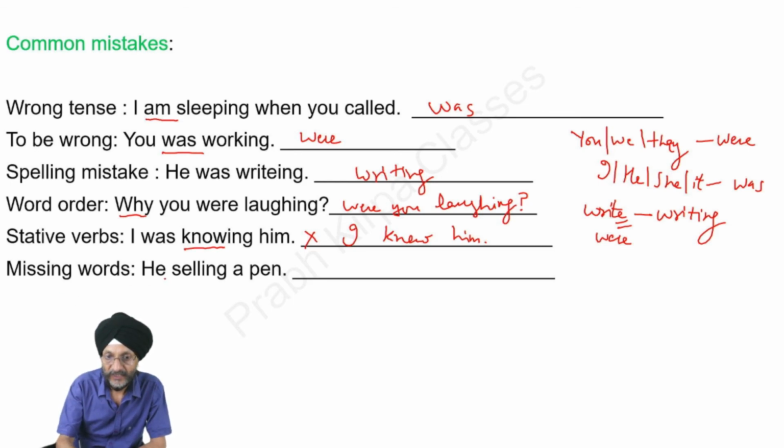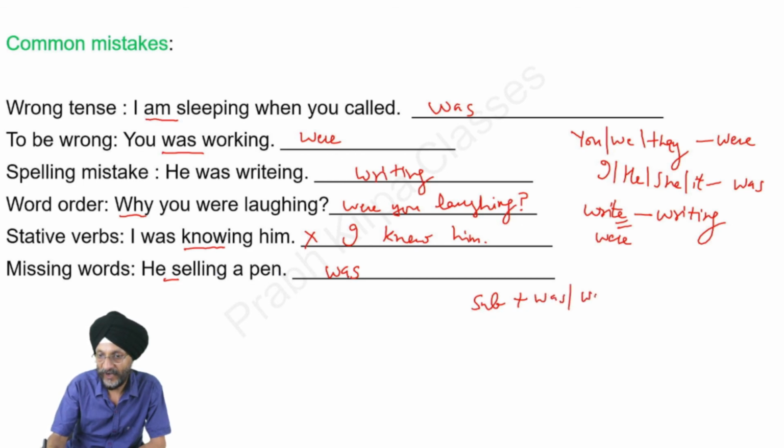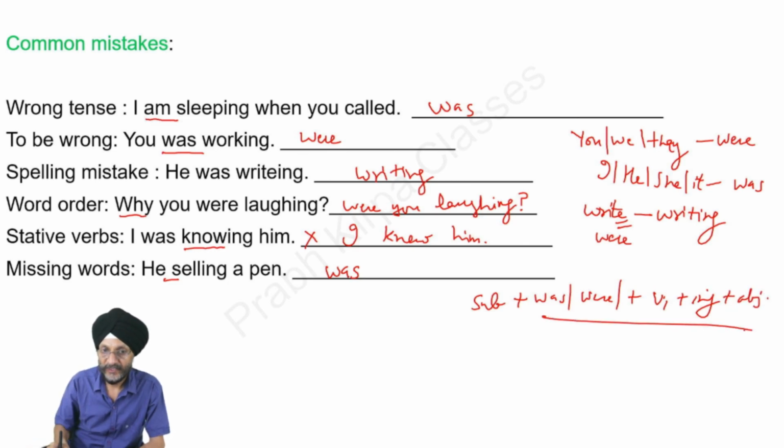Missing words: He selling a pen. He was selling a pen. As already told, first comes subject, then comes was or were, the helping verb, then we have to add verb first form, then ing, and then object. This is the formation of the sentence.